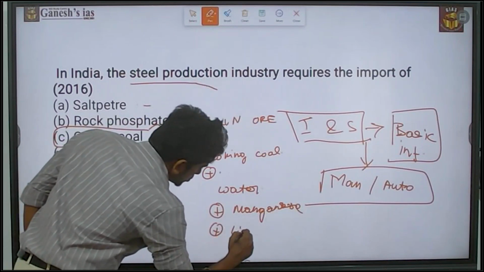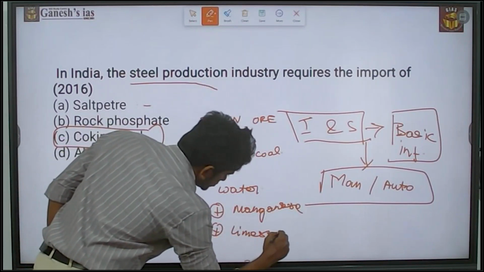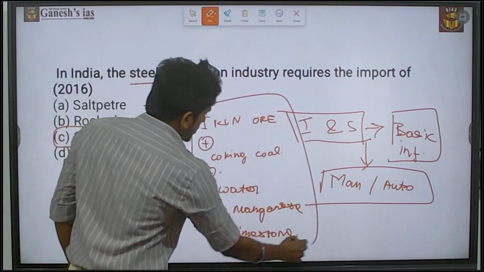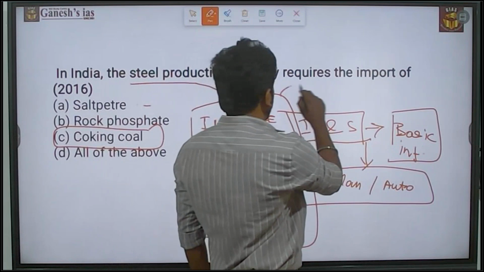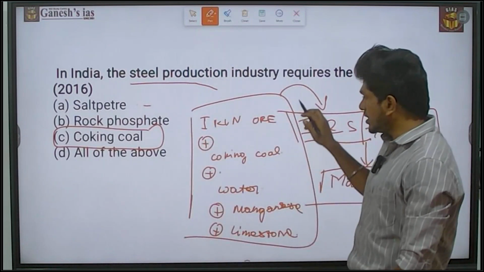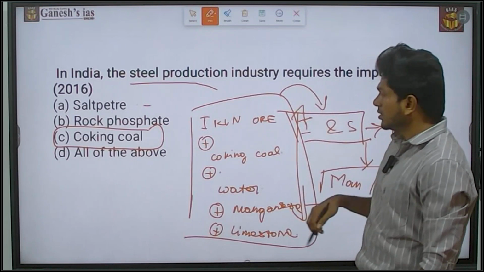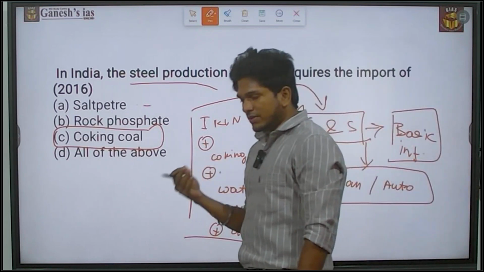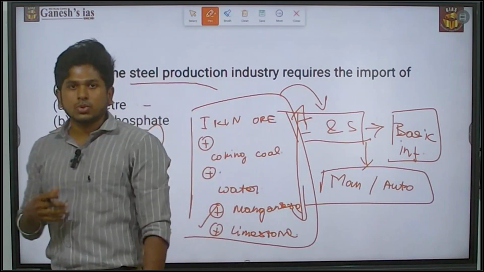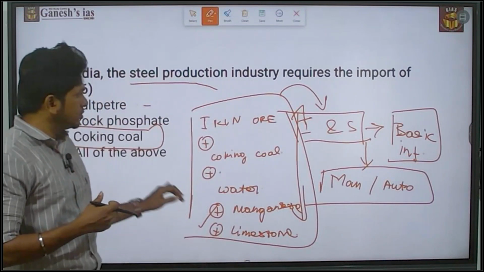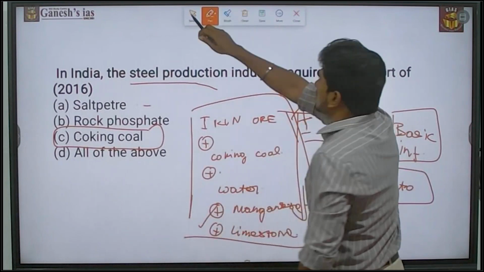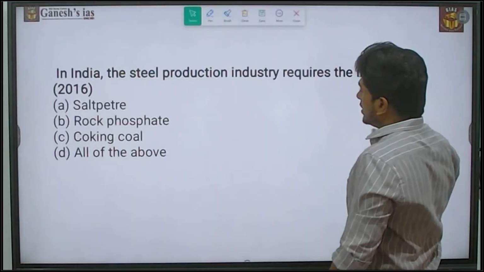You also need limestone rocks. These are the materials that are most important for the manufacturing of iron and steel. So they may simply ask a question related to this also, for example, the availability of limestone rocks or the availability of manganese. So we are going to discuss that part in a prediction.